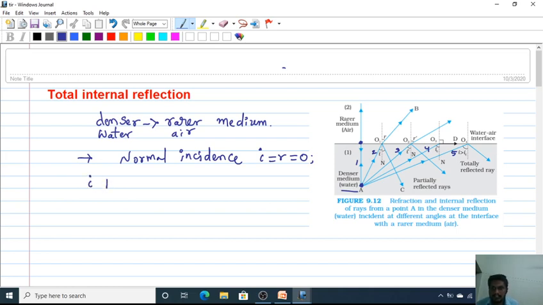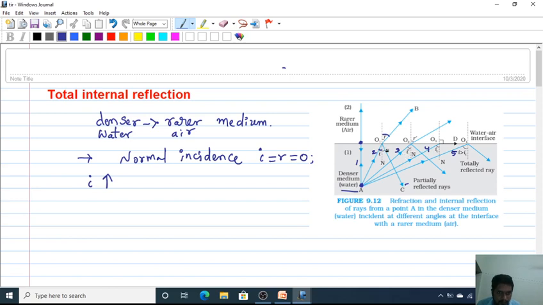Okay, so what happens when the angle of incidence increases? Look, this is the angle of incidence I for the second ray, and this is the corresponding angle of refraction R, which is partially reflected and partially transmitted or refracted to the other medium.